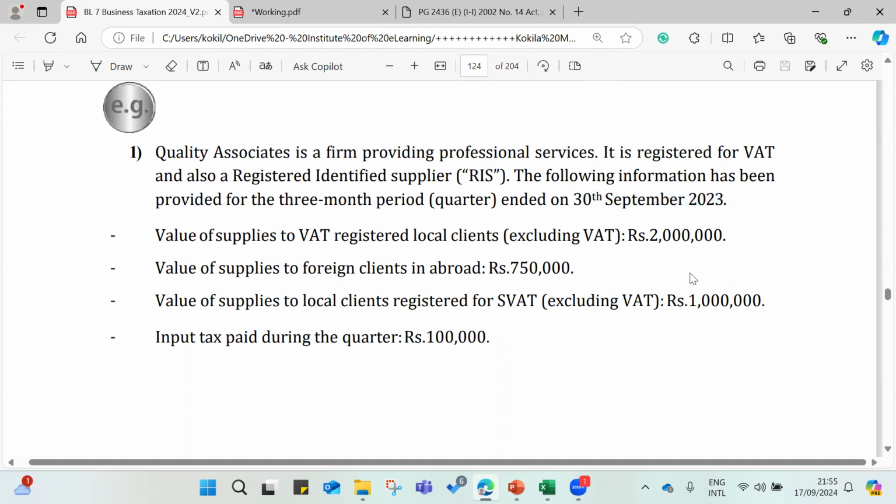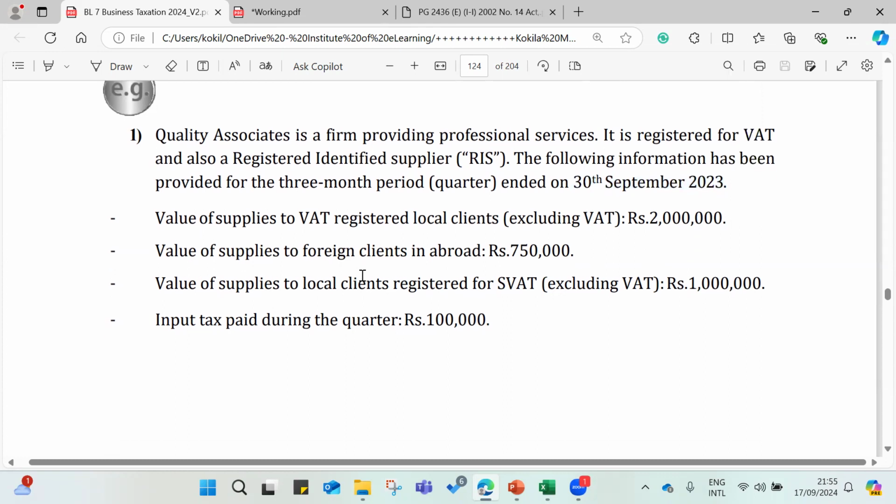So you need to be mindful in the exam, any other professional exam or university exam, and even practically, you need to be mindful which particular period you are in. Then the VAT rate is 15%, right? And then the value of supplies to VAT registered local clients, value of supplies means value of sales. You are making sales to VAT registered persons, local client, excluding VAT, amount 2 million, right?